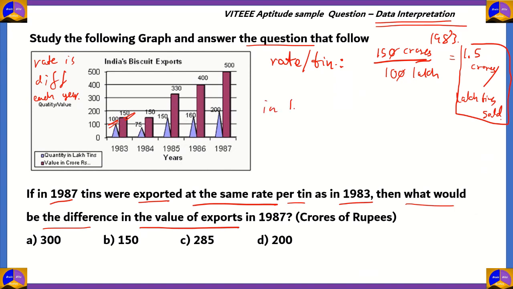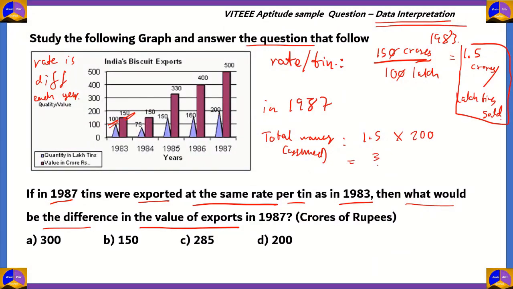So putting the value in 1987, the assumed total money that we would get if we were to use the same rate will be 1.5 crores per lakh tins sold times the amount, which in this case has grown to 200 lakh.